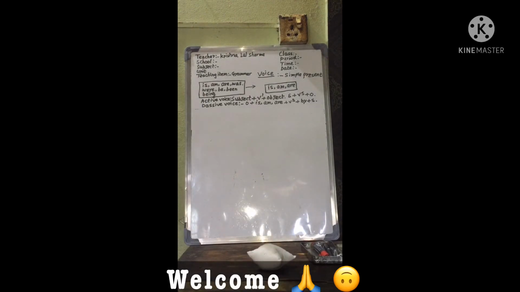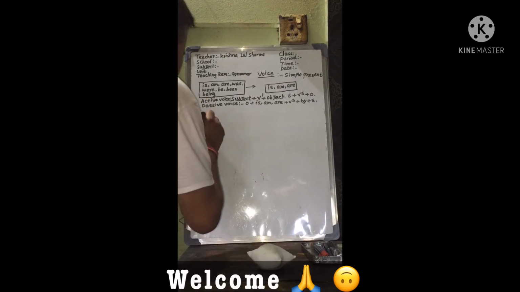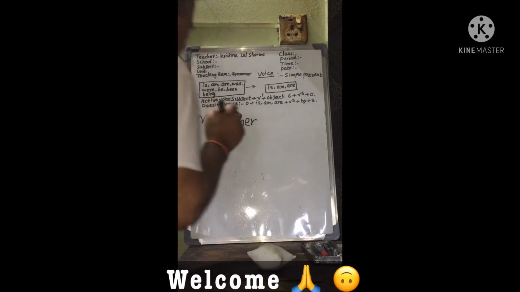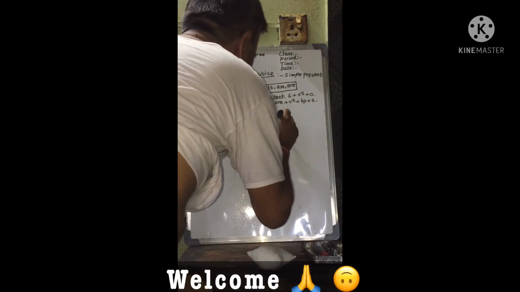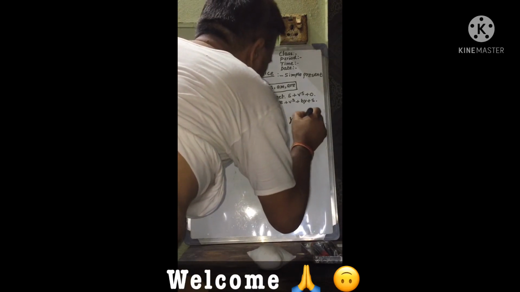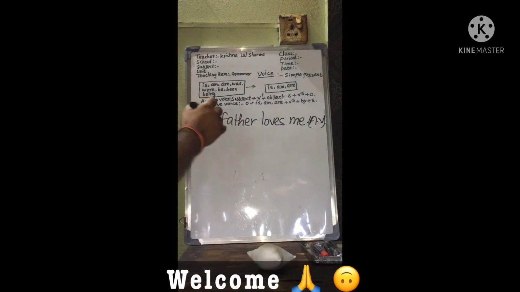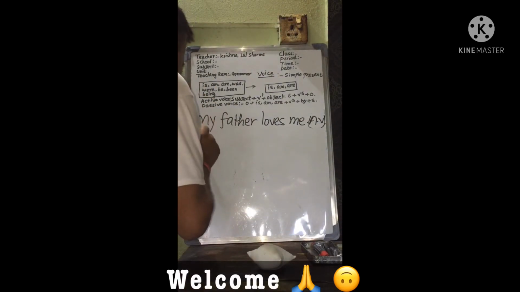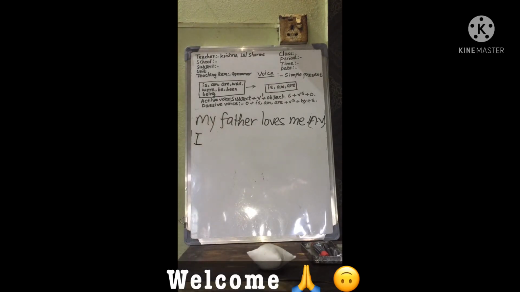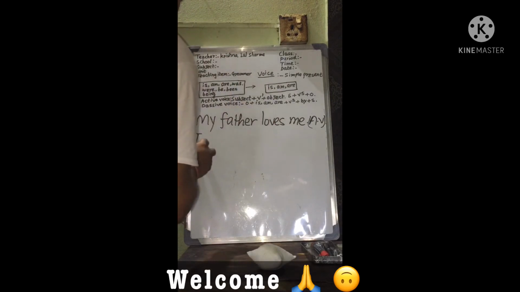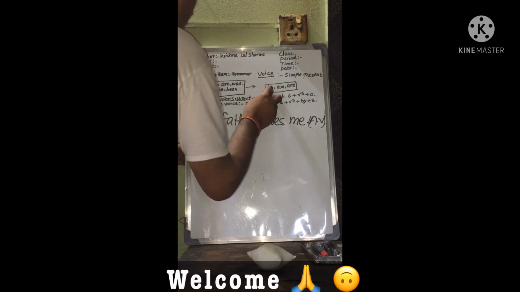Similarly, we can see another example. "My father loves me." Active voice. When there is a subject I in a sentence, it will take am. When the subject is singular, it will take is.